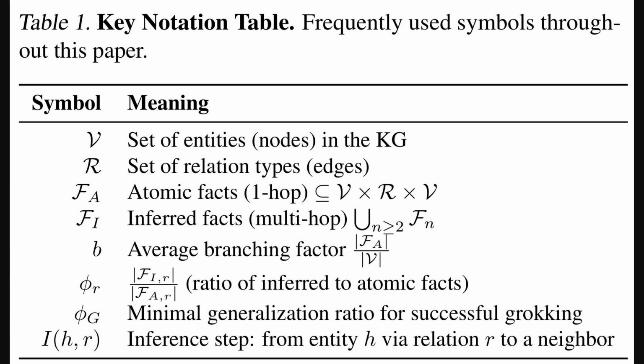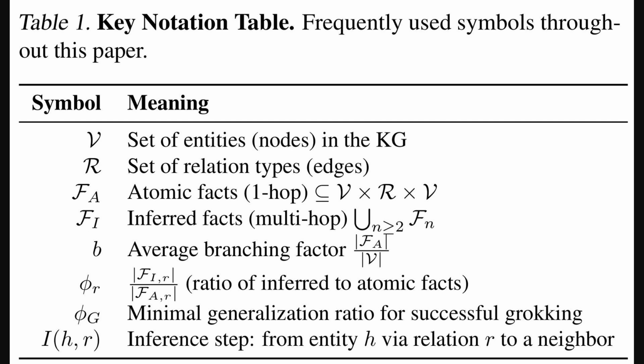Building on that idea of increasing the phi_r ratio, the authors provide this key notation table to clarify the symbols used. So we see V for entities or nodes, and R for the types of relationships in the knowledge graph. Then, F_A represents atomic facts, which are simple, single-step pieces of information.